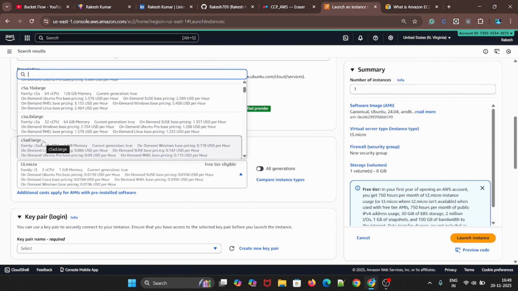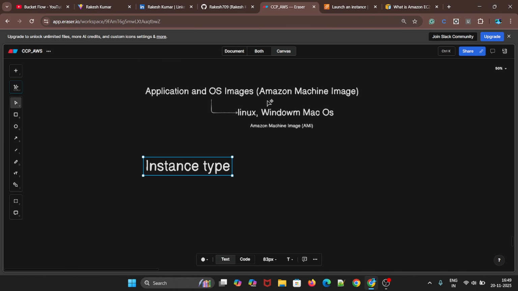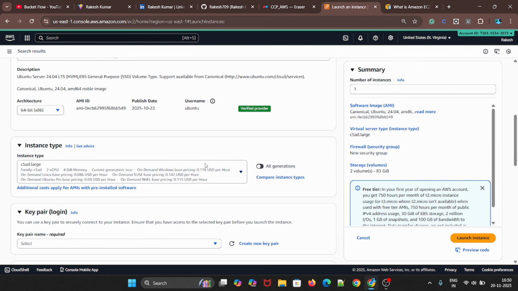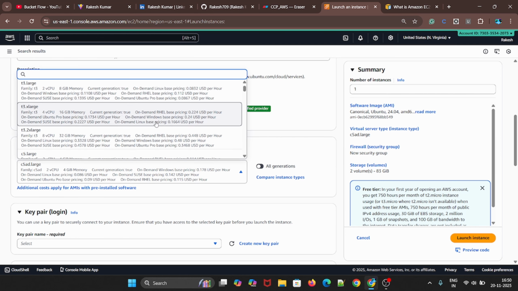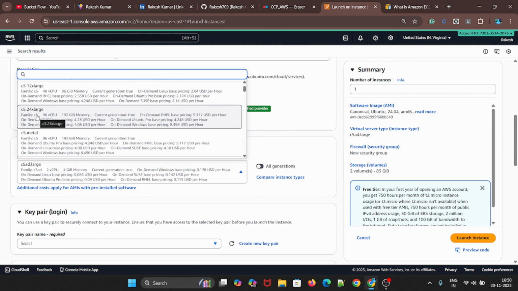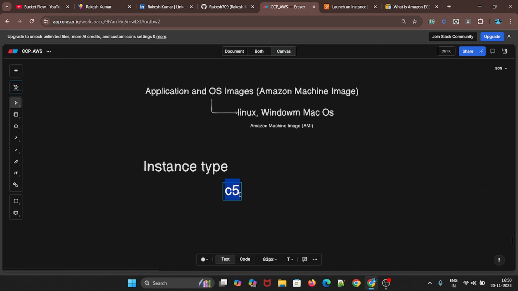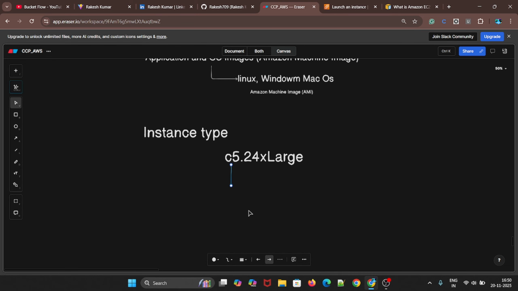If I take this one, C5.24xlarge, so this C5, this is the class, the instance class.